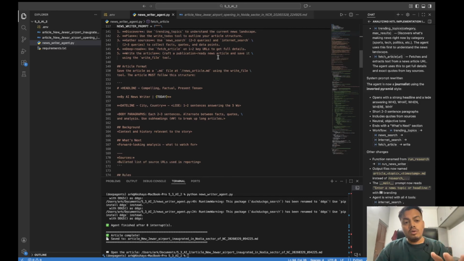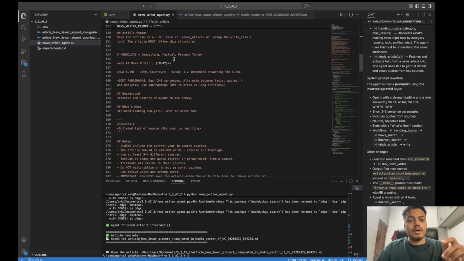If you want to go into deep articles, use fetch articles. Read it thoroughly and use the right tool for creating it. This right tool and right to-dos are coming inbuilt from Deep Agents. If I would have built it in LangGraph, I would have had to externally create these tools myself.